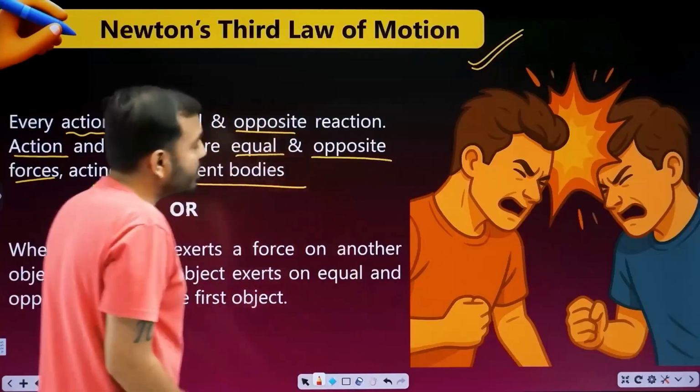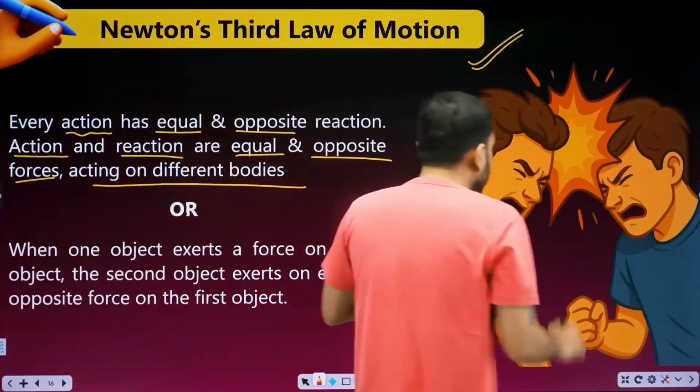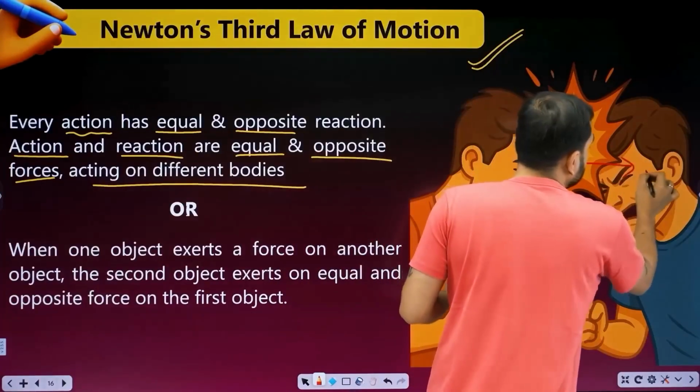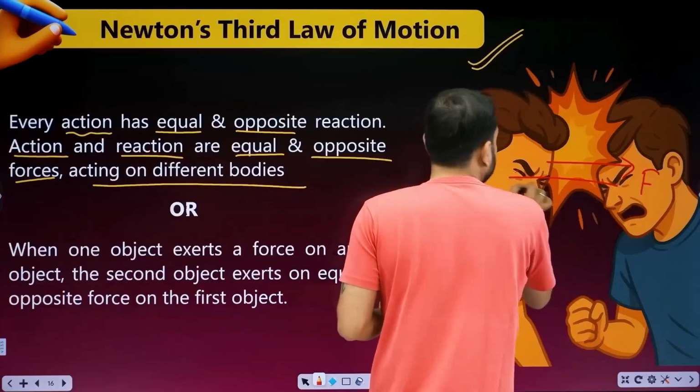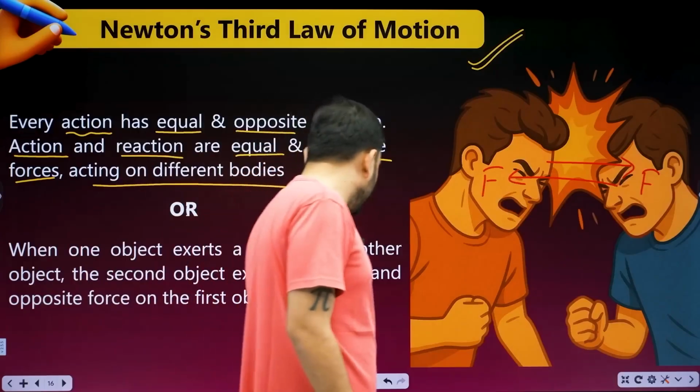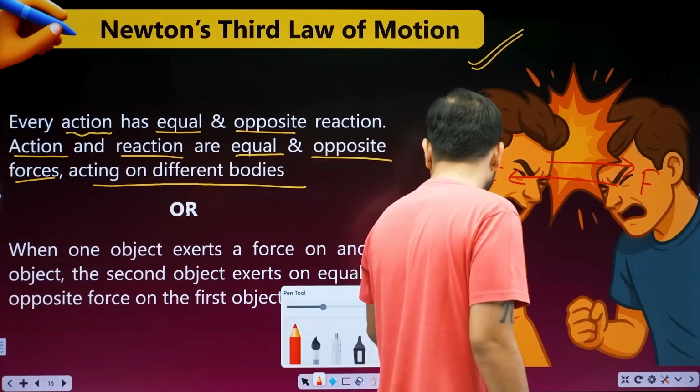Right? Okay. So what happened, beta? What I'm trying to teach is this. When these two hit their heads, what happened? This bhai exerted force on him, and this bhai exerted force on him. What kind of forces are these two? Equal in magnitude but opposite in direction.